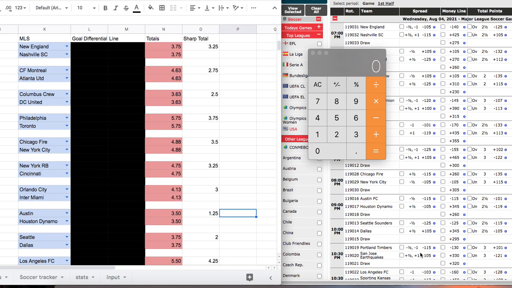the under. The public generally loves to play overs, and where's that one at? Yeah. See, the over is minus 101, so they are anticipating the under. Got to lay minus 119 juice, but I do like this play here. 125. So if it ends in 1-1, again, the only way you would lose that is if they score 3 goals total. And we're anticipating only 1.25 goals scored.